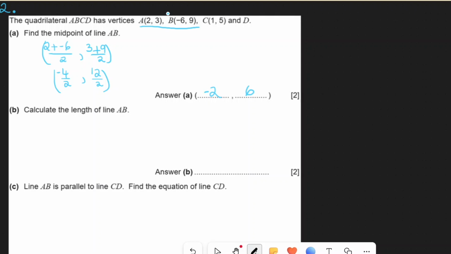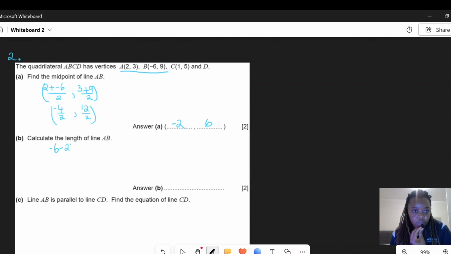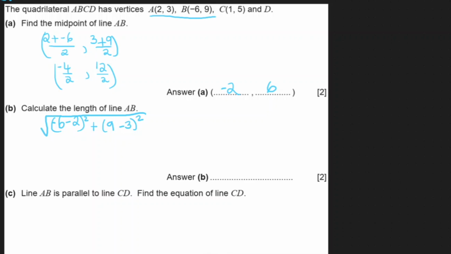So here, to find the length, because it's A and B, we can call B our point 2. So we'll say negative 6 minus 2, that we have to square, plus 9 minus 3 squared, and remember that all this should be square rooted.